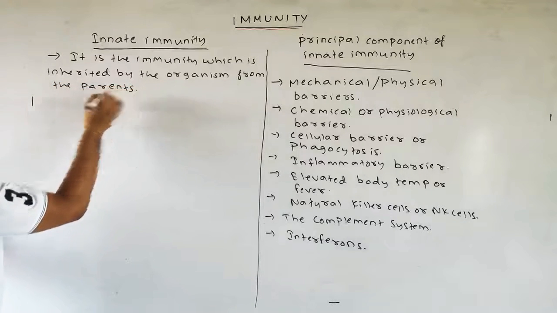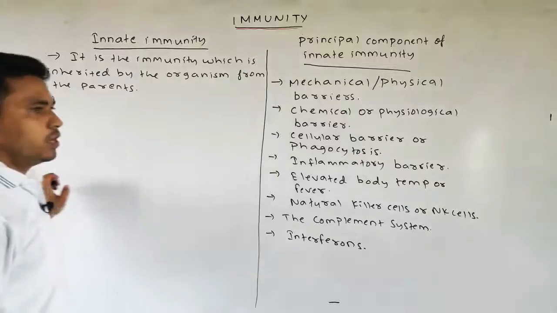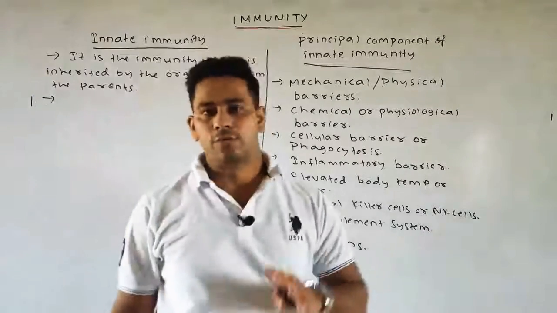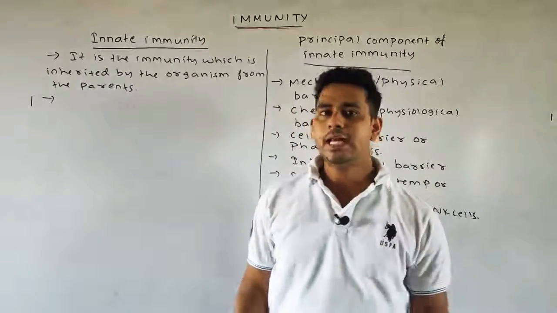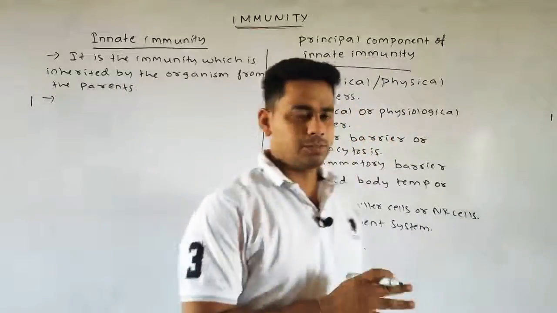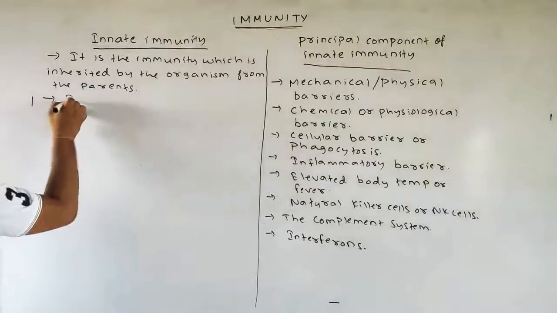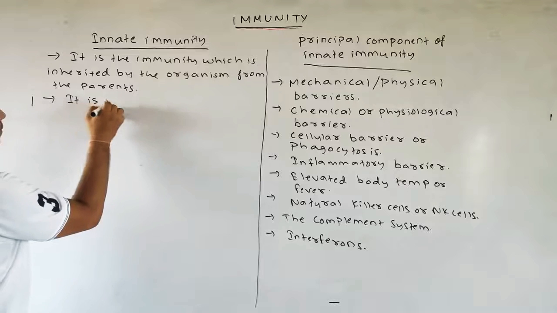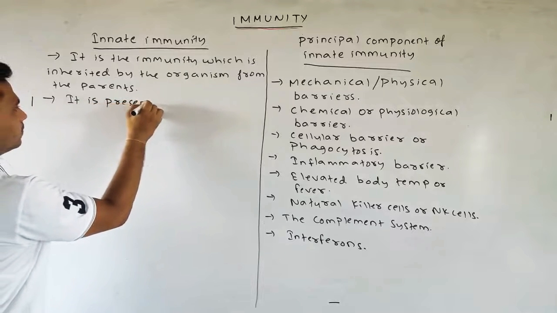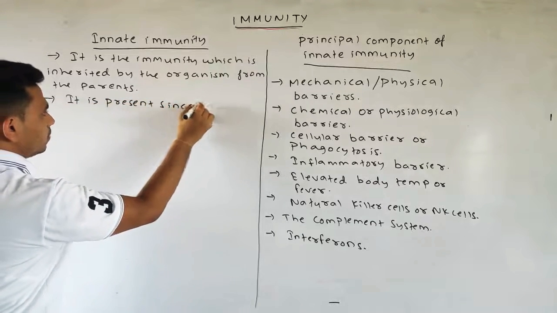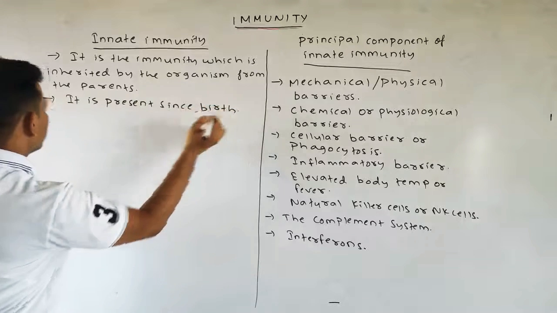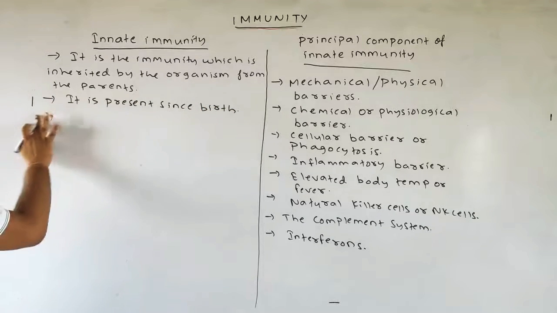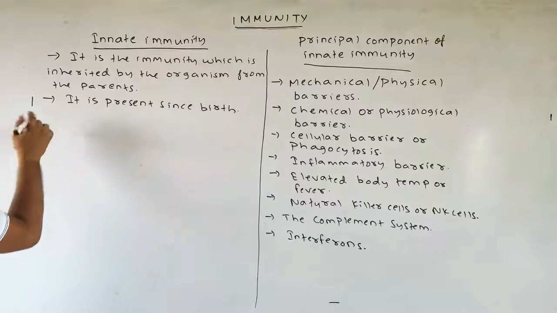Means it is the immunity inherited from the parents, and also it is present since birth. So we can also write it is present since birth.